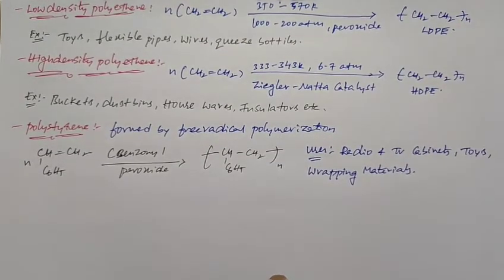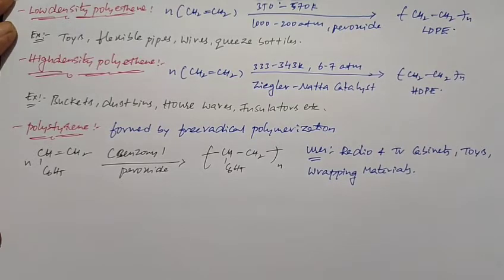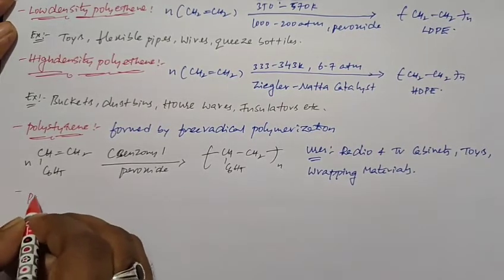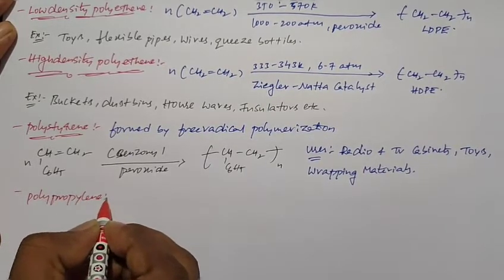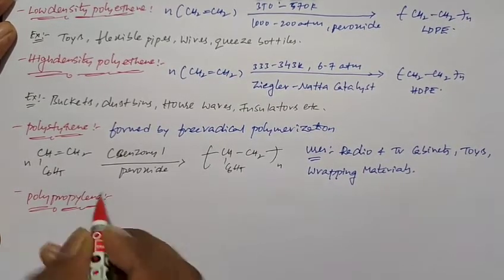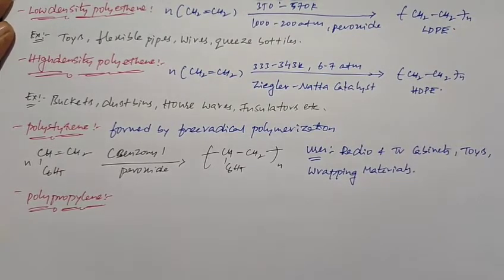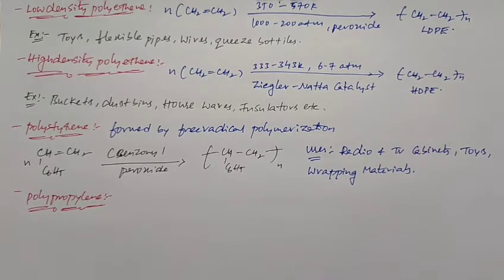And next one is polypropylene. What is polypropylene? So polypropylene is prepared by the polymerization of propylene in presence of Ziegler-Natta catalyst.